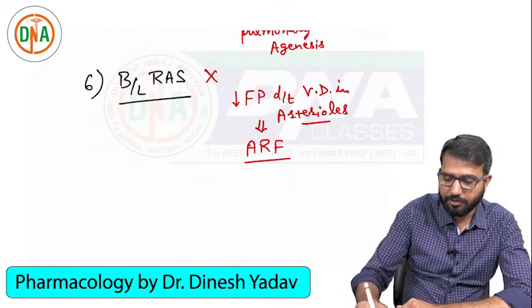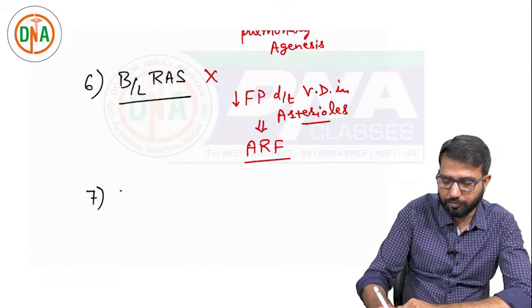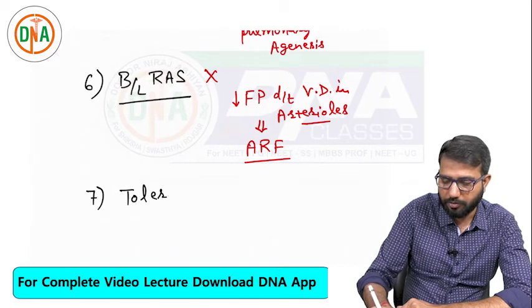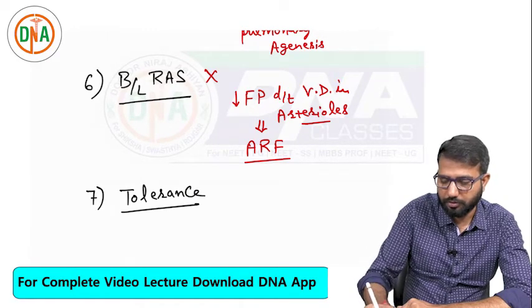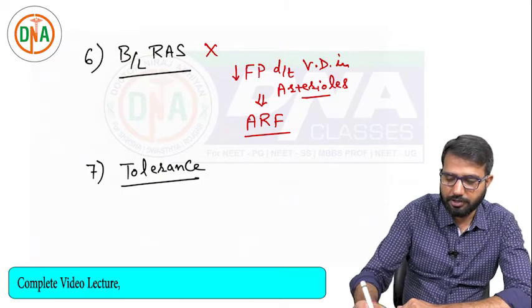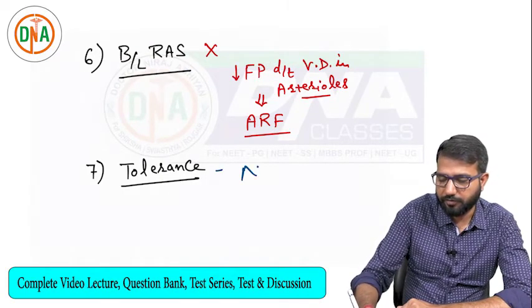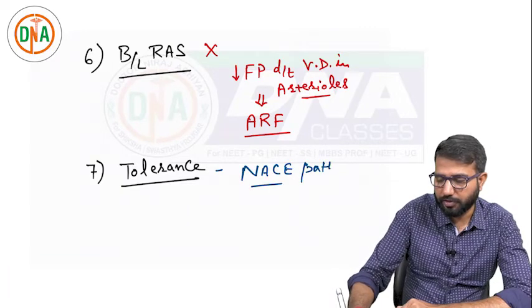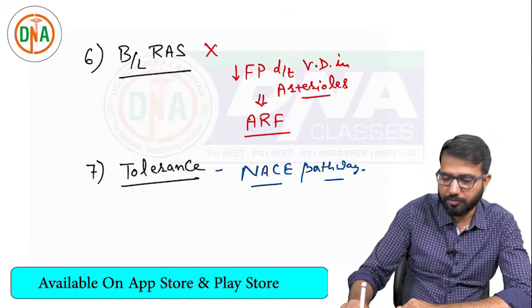Then you will see that regular use of these drugs can cause the tolerance effect, and that is because of the non-angiotensin converting enzyme pathway activation. So what happens?